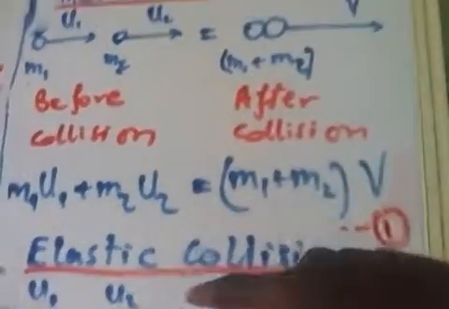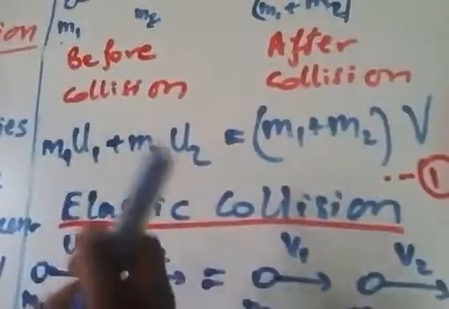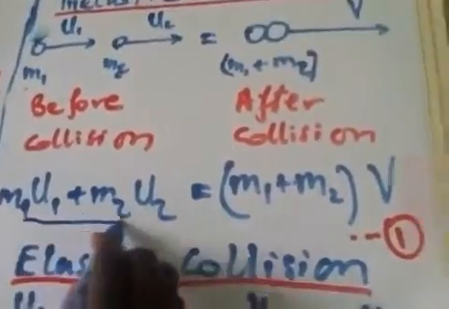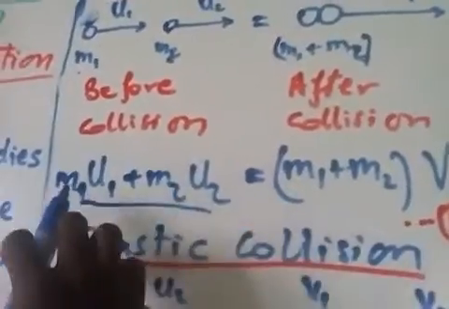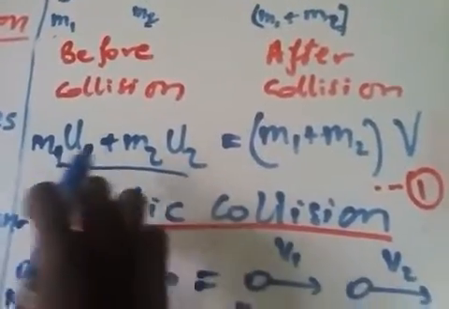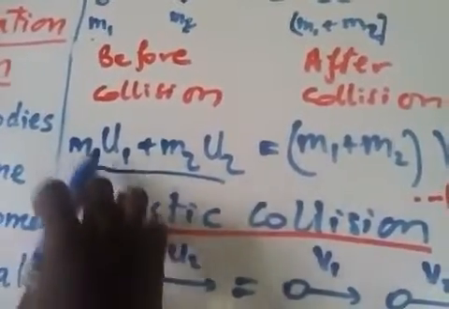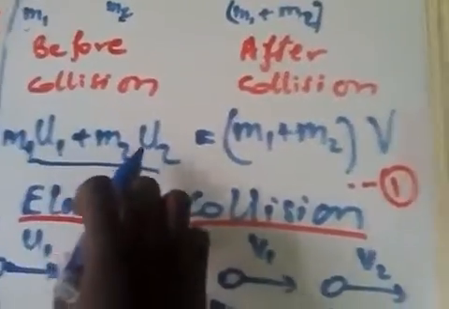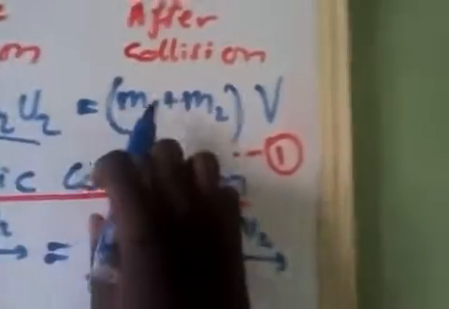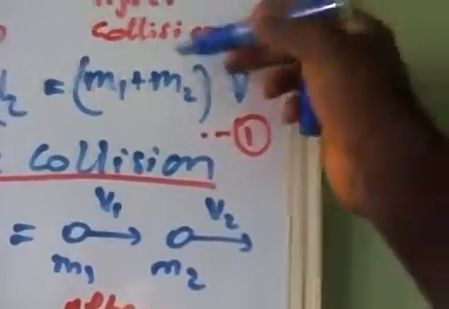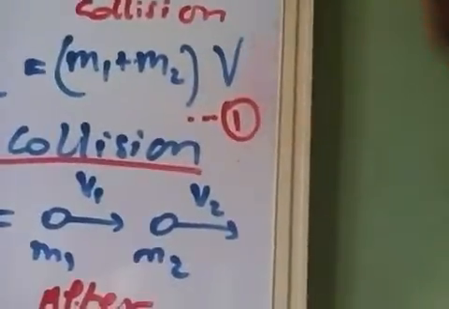This expression is before collision. The sum of the momenta of the first and second objects before collision is equal to the momentum of the two bodies after collision.